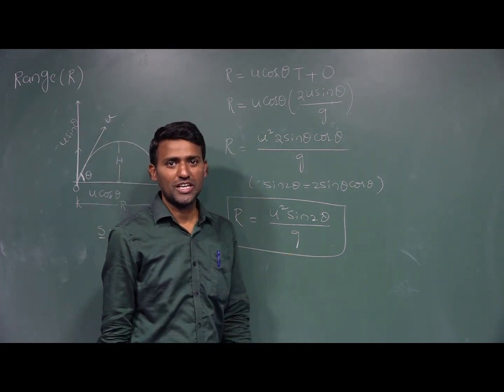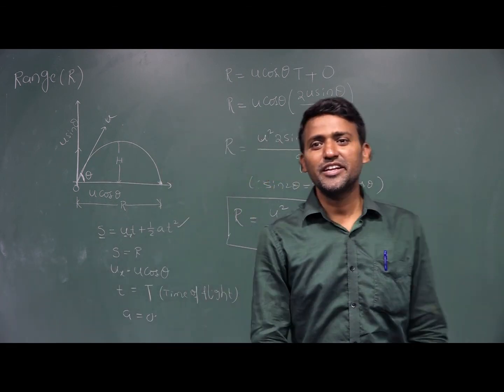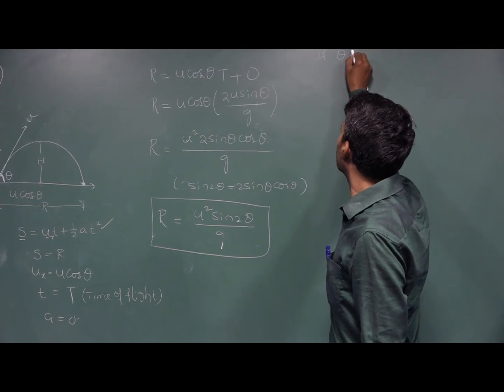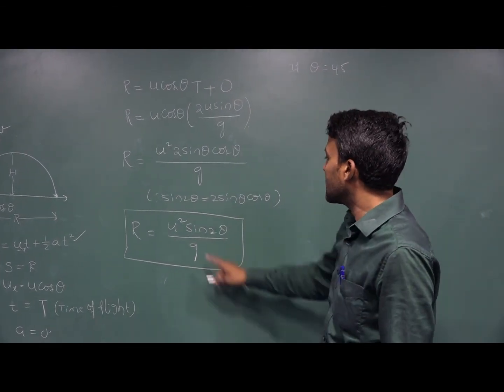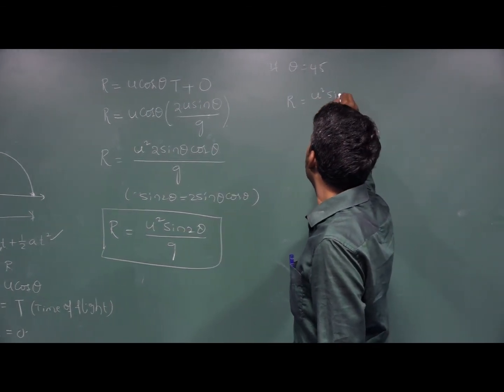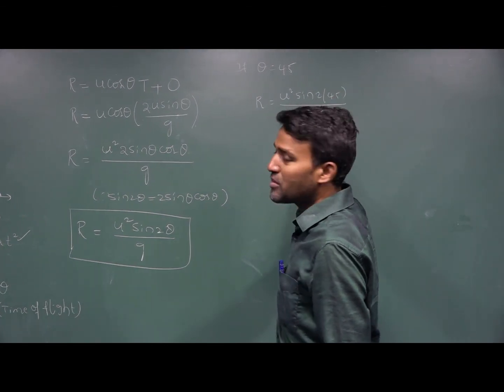If you want to calculate the maximum range, at what angle will the range be maximum? If theta is equal to 45 degrees, the range will be maximum. R is equal to u square sin 2 theta divided by g.